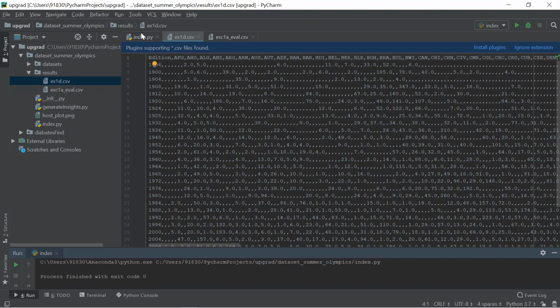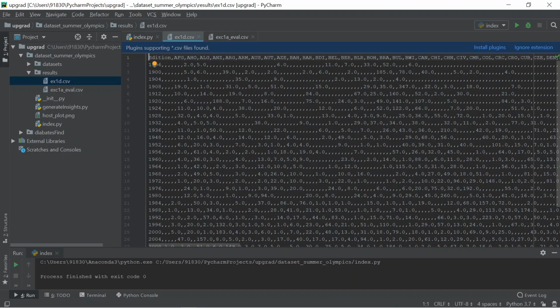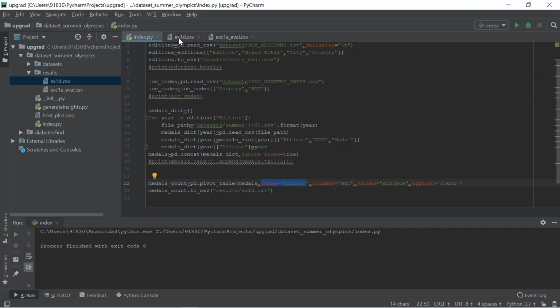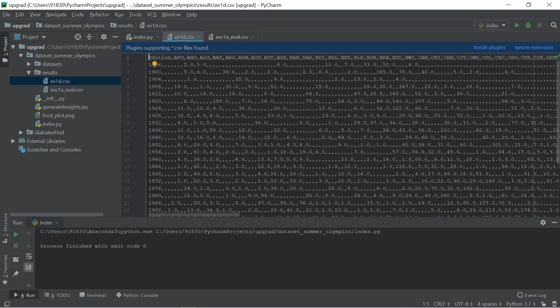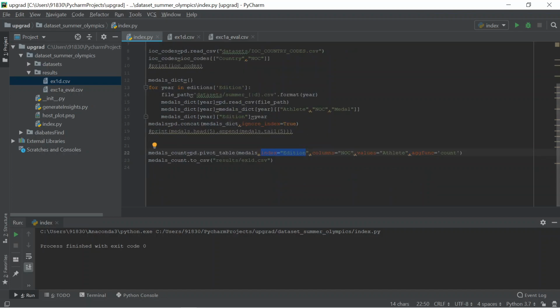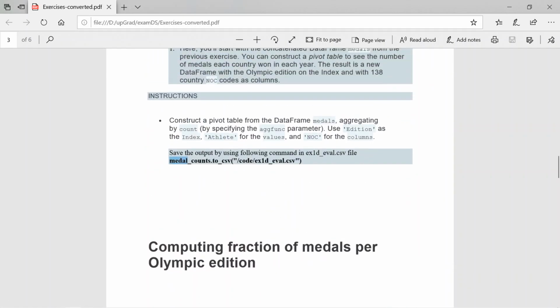If you see here, we use edition as the index, and for the column values we use NOC. The values are Athlete, and count is the aggregate function. For every country, for every NOC, it will calculate the count of the athletes for the respective years, like the count of the medals they won. So this is how to use the pivot table. By this, we completed the fourth exercise also.